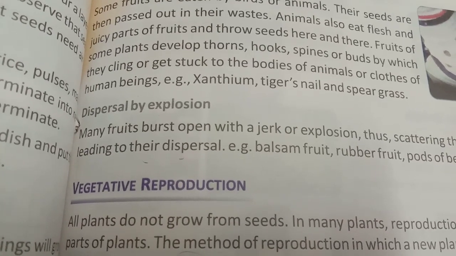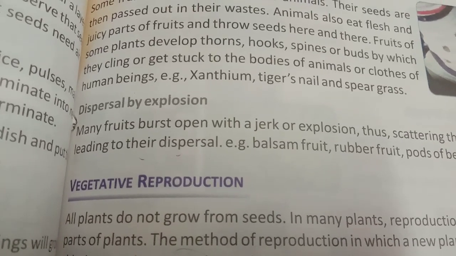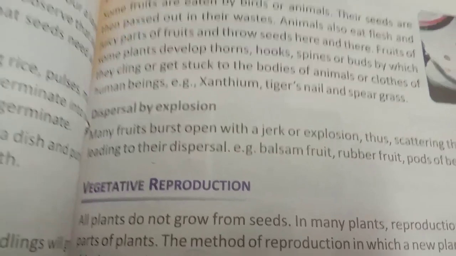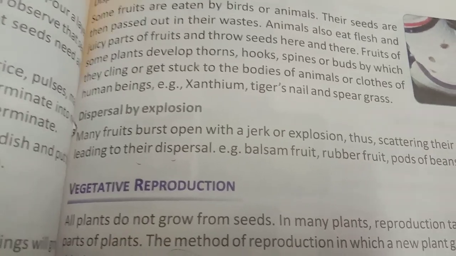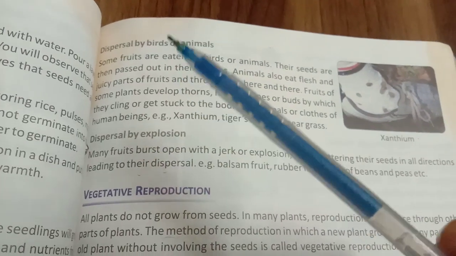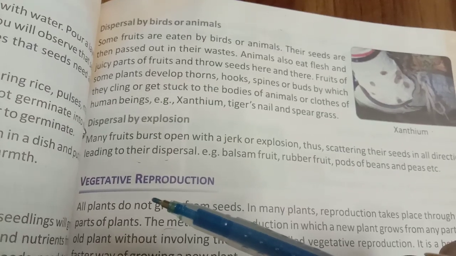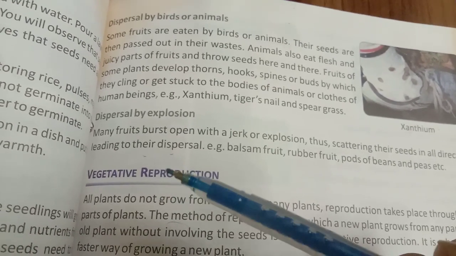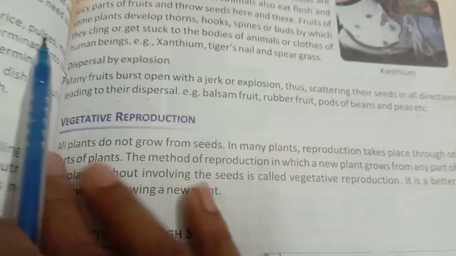Sometimes when we are going, seeds get attached to our clothes or to the human or the animal's body, and when they are going somewhere, if we have jumped or shaken out the clothes, some seeds are dispersed at a particular place. So with the help of birds and animals also, if a bird has eaten a fruit and the seeds are in its mouth, while flying the fruit or the seed falls to some other place, right? So with the help of this also dispersion of seeds is done.